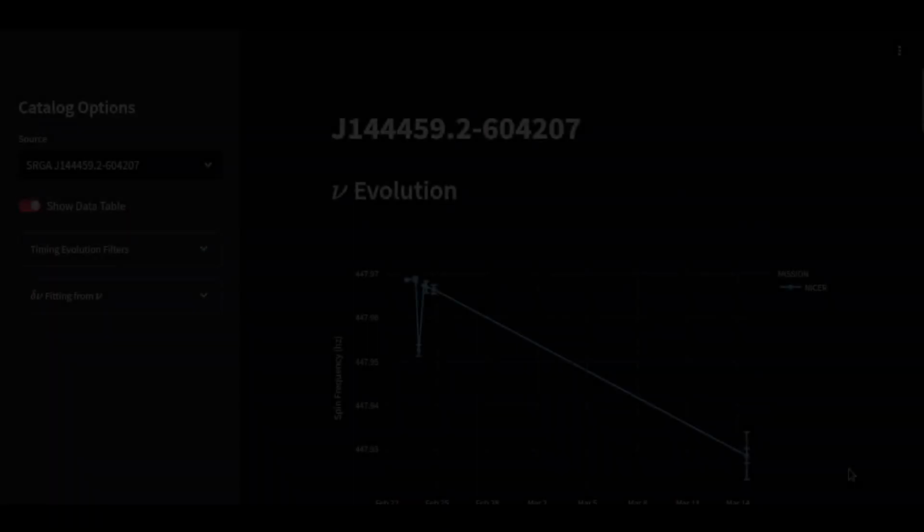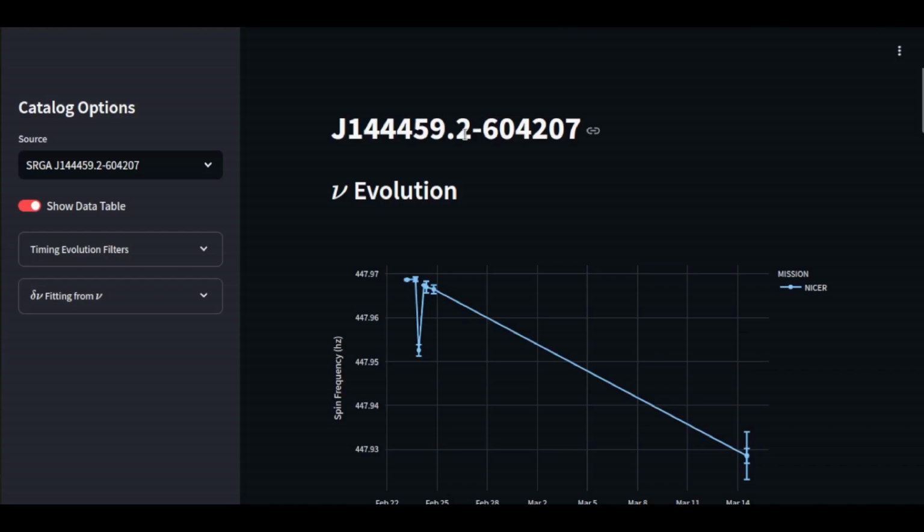Alrighty, folks, so it is 2 days later, and yesterday morning I checked and saw that the mining and everything was complete for the 30-some event files that I had mined through for this SRGA source. I am just doing something with it now, 2 days after the fact, because life gets in the way, of course. I've loaded it into a local version of the web archive that I have for this, so we'll be able to take a look at it, and by the time you see this, you will be able to access these results at the link in the description of this video.